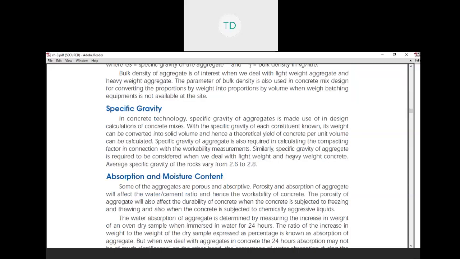Specific gravity of aggregate is also required in calculating the compacting factor in connection with the workability measurement. Similarly, specific gravity of aggregate is required to be considered when we deal with lightweight and heavyweight concrete. Average specific gravity of the rock varies from 2.6 to 2.8.